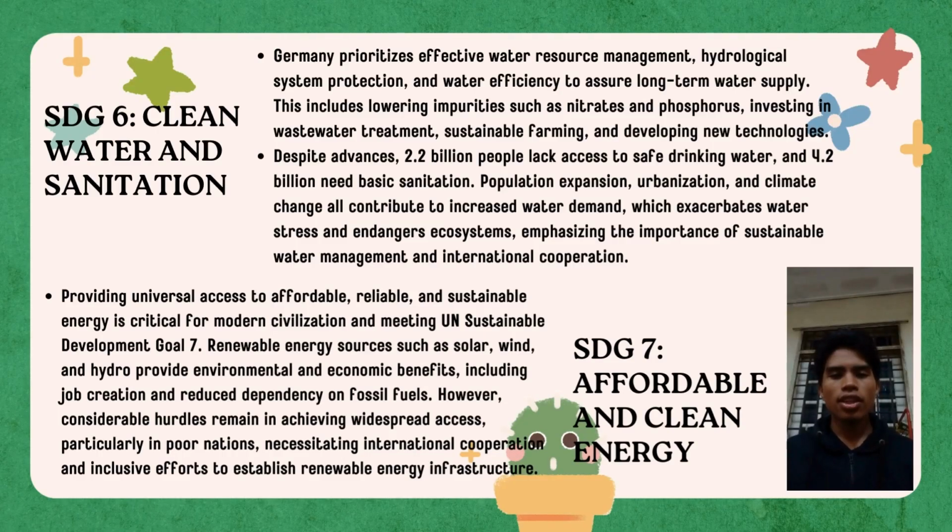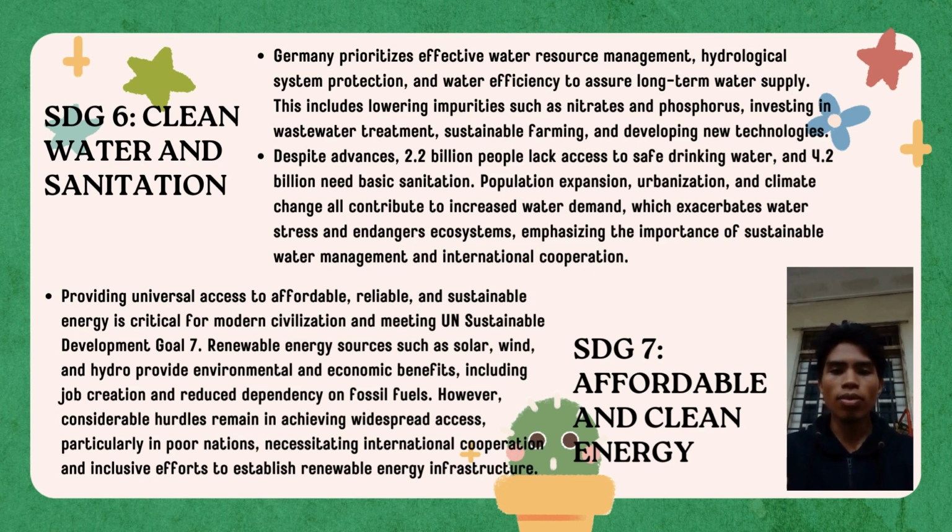Next, SDG 6 is about clean water and sanitation. Germany focuses on effective water resource management by reducing impurities, investing in wastewater treatment, promoting sustainable farming, and developing new technologies to ensure long-term water supply. Despite these advances, 2.2 billion people lack access to safe drinking water and 4.2 billion lack basic sanitation globally, with population growth, urbanization, and climate change increasing water demand and stressing ecosystems, highlighting the need for sustainable water management and international cooperation.